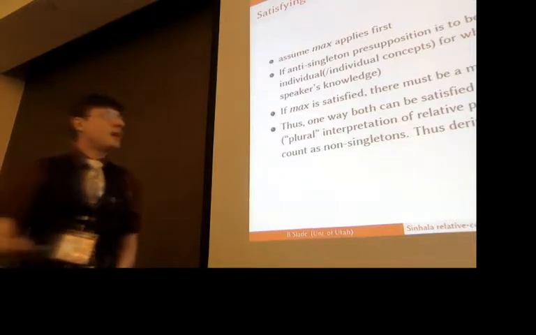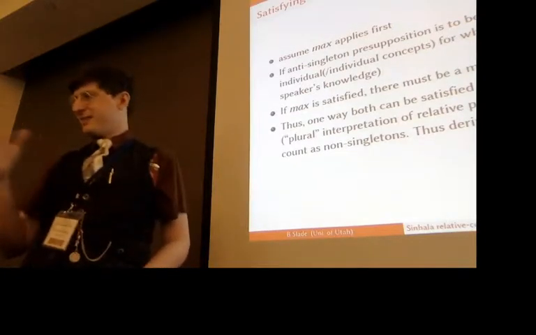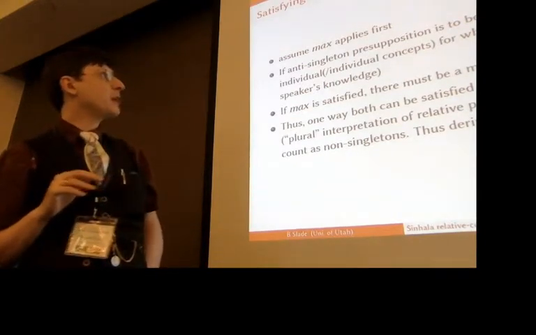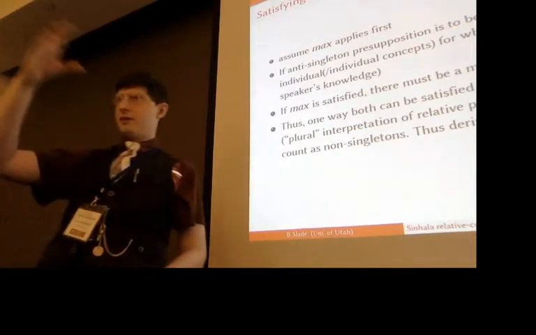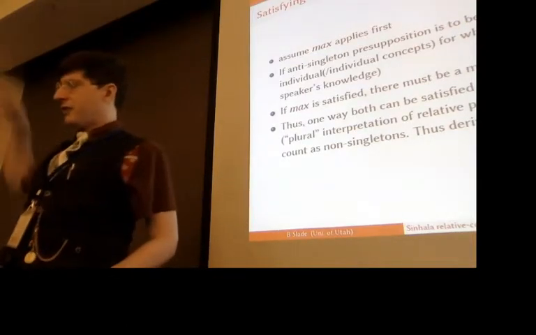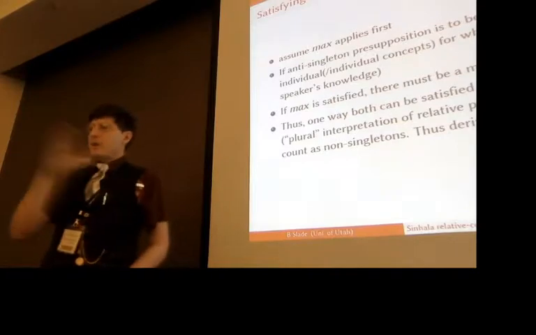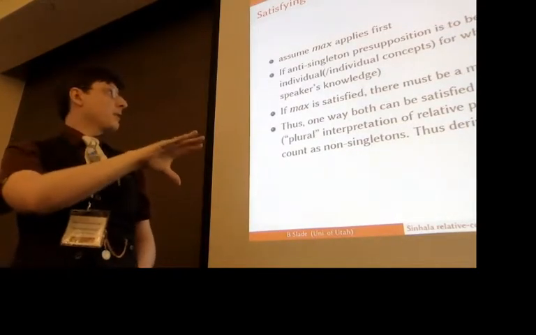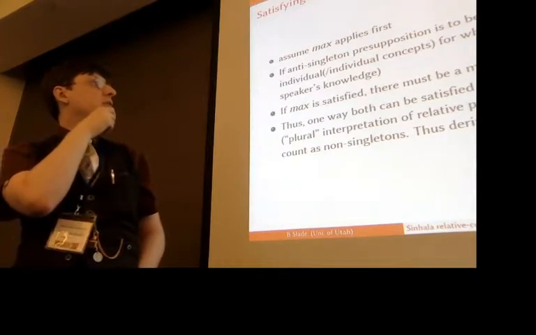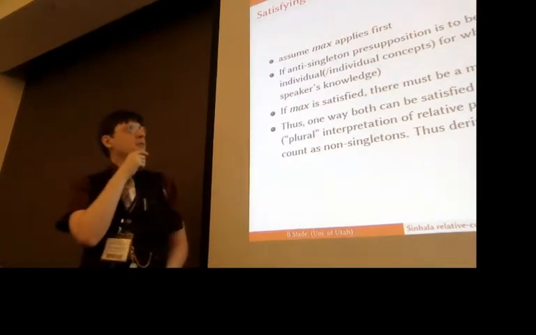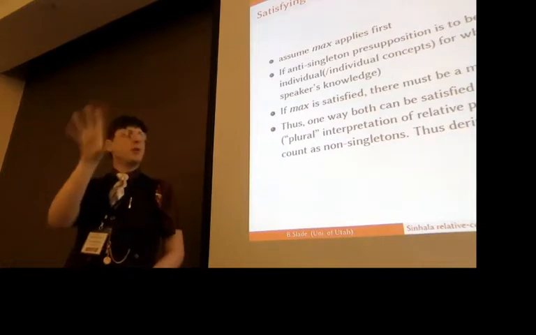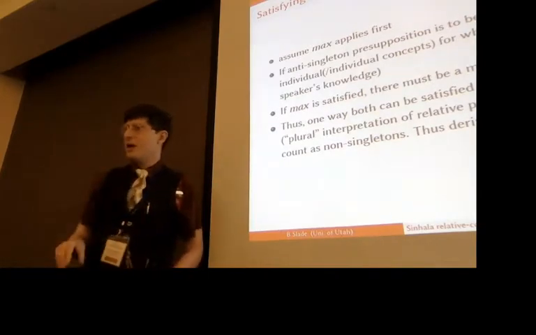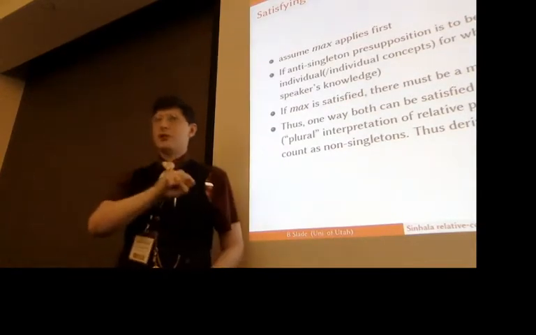So it's not going to be just one potential extensional individual. I'm going to assume that the max ends up applying first. That seems to be structurally what would happen, considering that this Q particle is sitting on the edge, on the outside. So we really need to satisfy two things, the anti-singleton presupposition, and then max also needs to be satisfied. Okay. So the anti-singleton presupposition requires that there somehow be multiple things in one way or the other. Max requires that it be either a maximal sum or else a single atom.